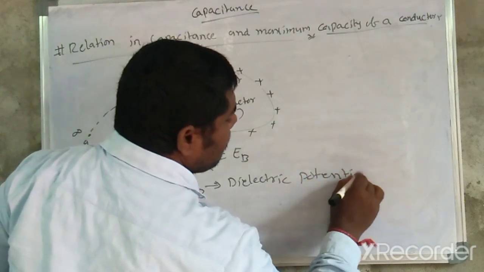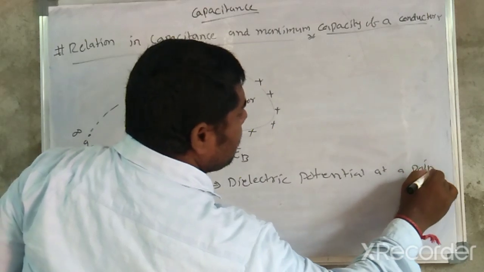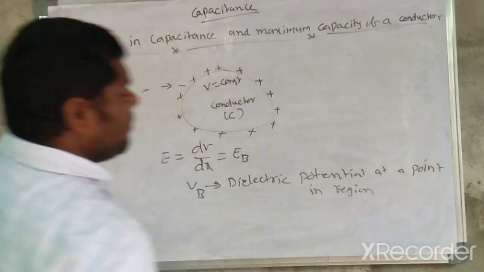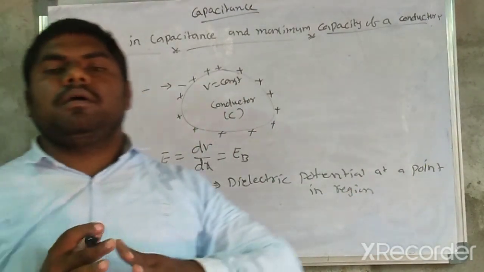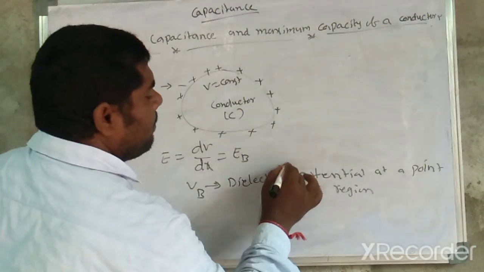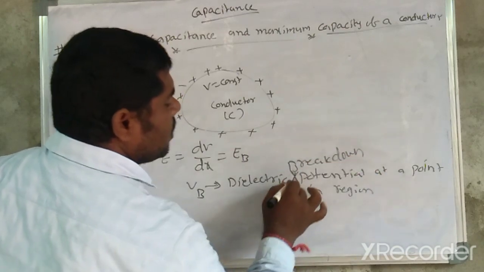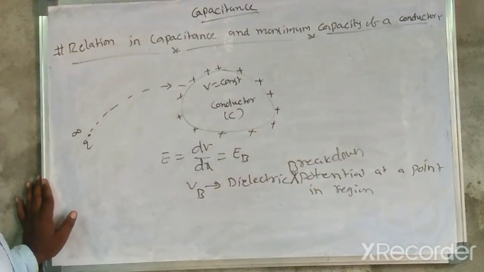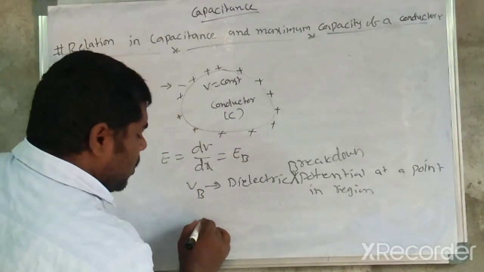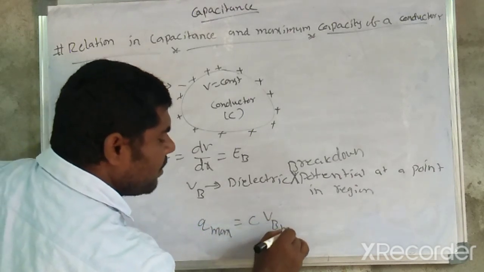So it means that at this potential only, the dielectric breakdown happens. Here Q maximum is equal to C into VB minimum.